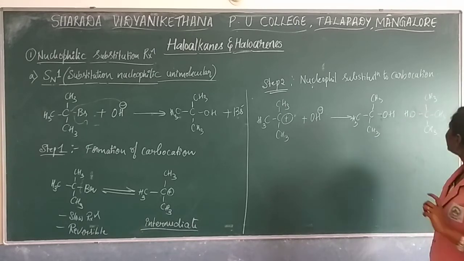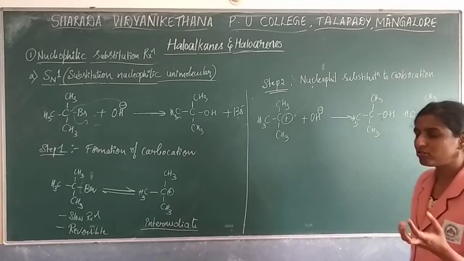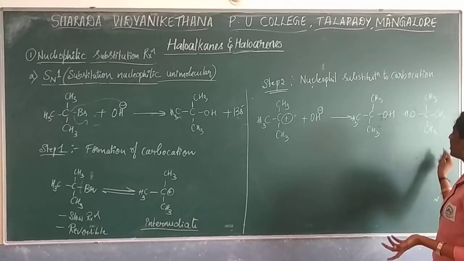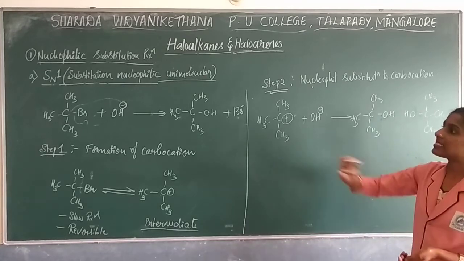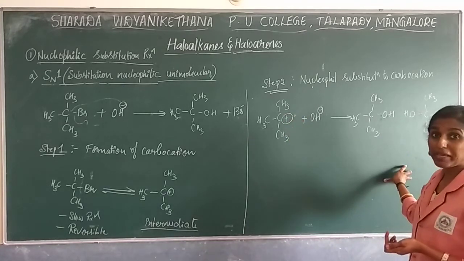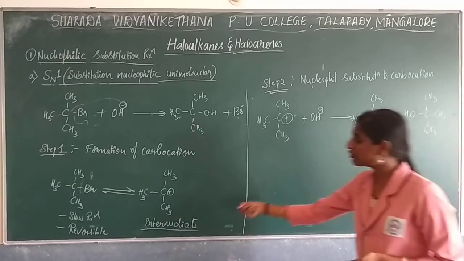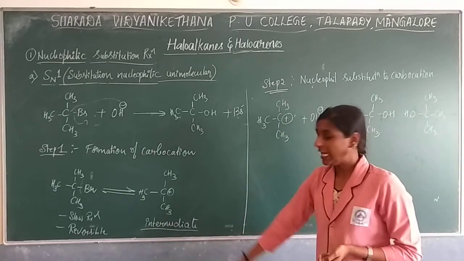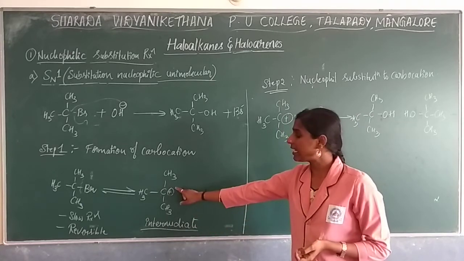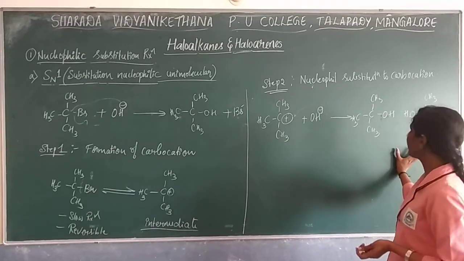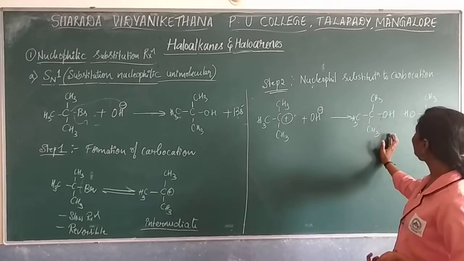So what is meant by a racemic mixture and how it will be formed, all those things you'll be learning under that concept. Okay, so that I'll teach in the next class. So you just remember, whenever an SN1 reaction takes place, a racemic mixture will be formed. Why is this racemic mixture possible? Due to the formation of an intermediate. If the carbocation intermediate is formed, then a racemic mixture will be formed.